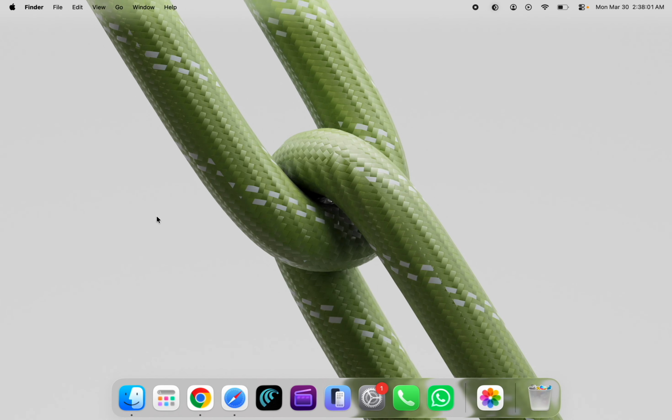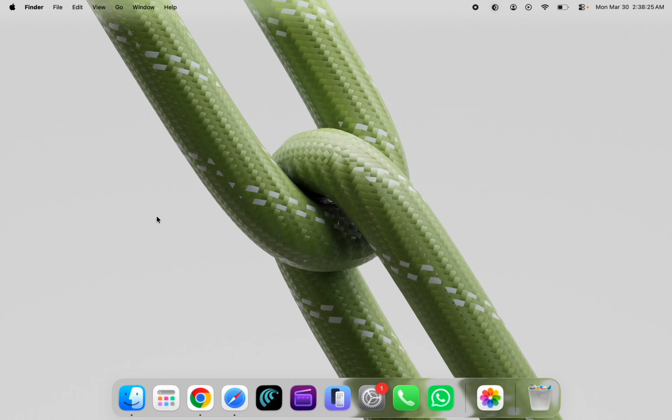I am Raj, and in this video I will show you how to disable user interface sound effect on Mac. Mac plays a small sound when you interact with certain elements, and it can feel distracting for some users.